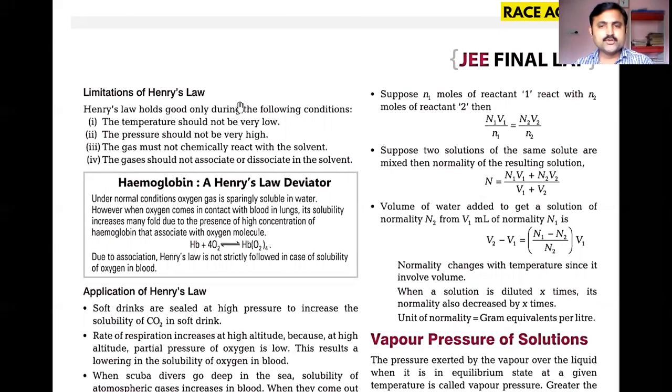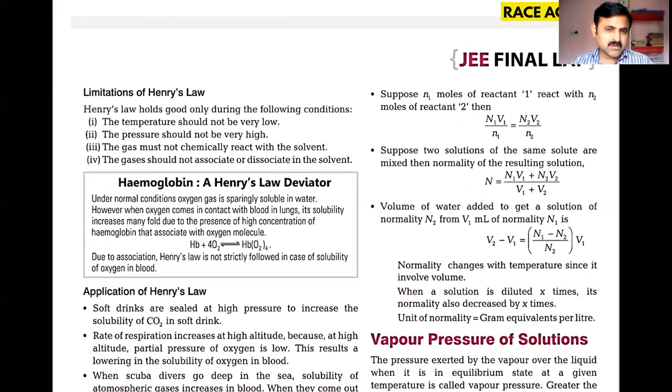Henry's law holds good only under the following conditions. The temperature should not be very low. If the temperature is very low, there are some problems: the mixing of the gas and liquid molecules cannot take place, and different kinetic energies develop because of that. The pressure should not be very high. When the pressure is more and more, the gas cannot be easily liquefied, and because of that Henry's law experiences problems.